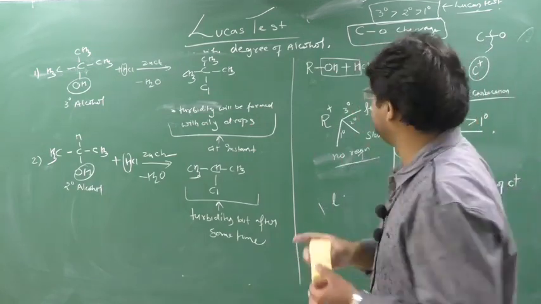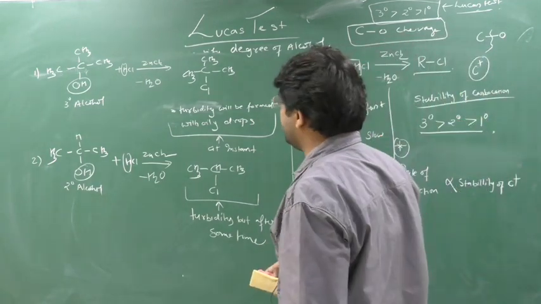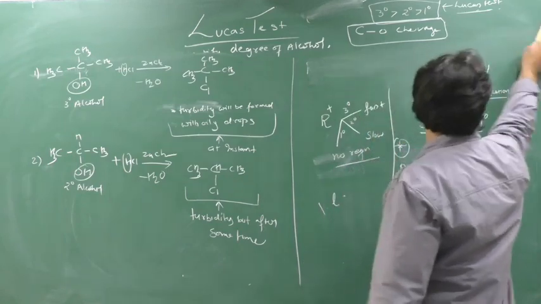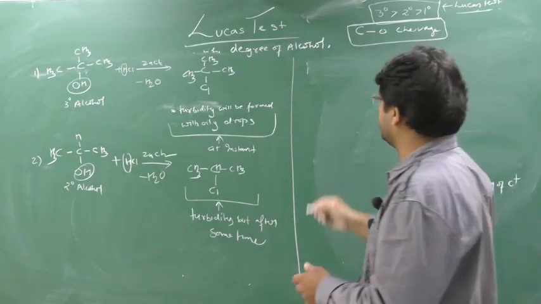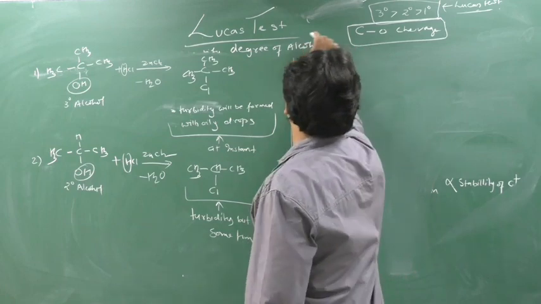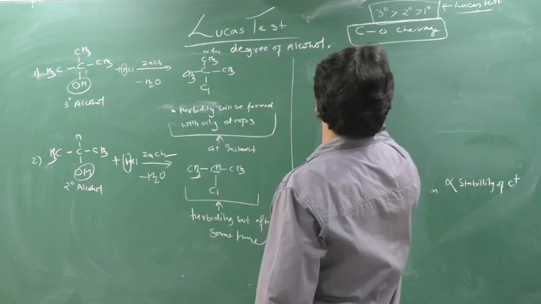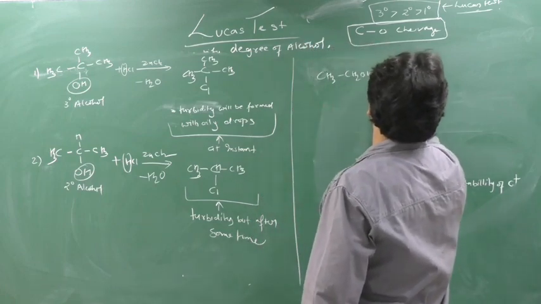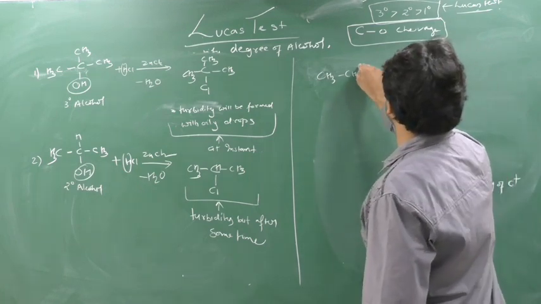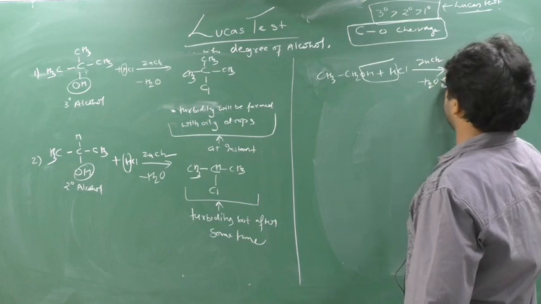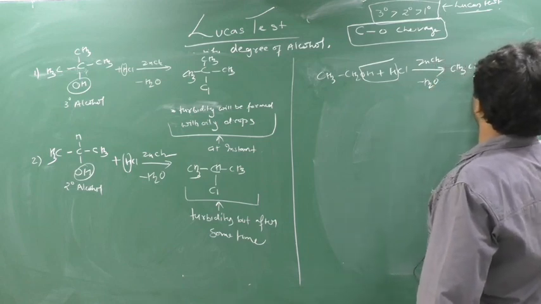Okay. Now we will go with 1 degree alcohol. So you take 1 degree alcohol, say CH3CH2OH. When you add HCl and ZnCl2, what will happen? You will form H2O and CH3CH2Cl.